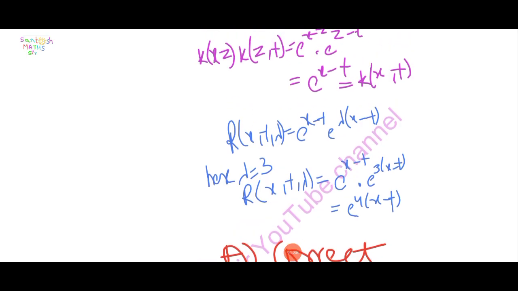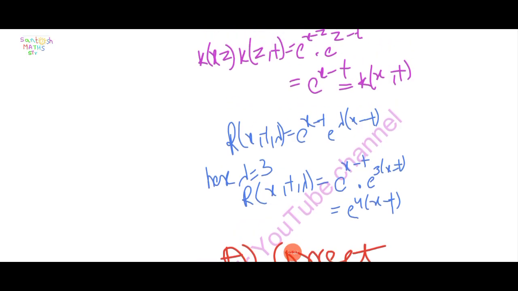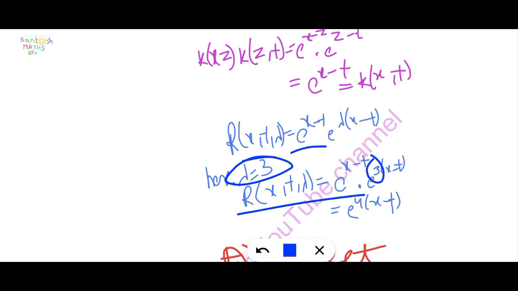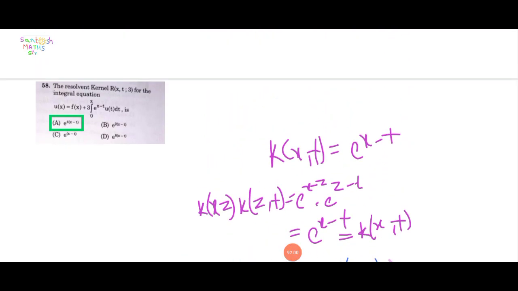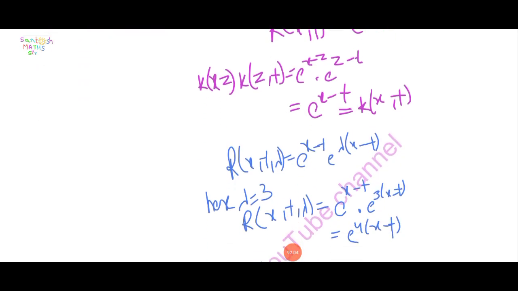And what is R of x, t, lambda? Here lambda is equal to 3. e raised to x minus t into e raised to lambda into x minus t. Here lambda is equal to 3, so e raised to x minus t into e raised to 3 into x minus t. Totally we get e raised to 4 into x minus t, which is option A. Option A is correct here.